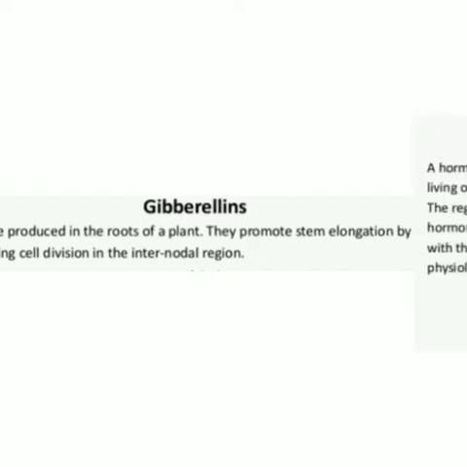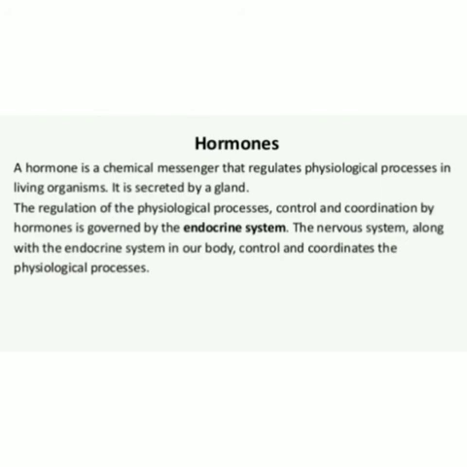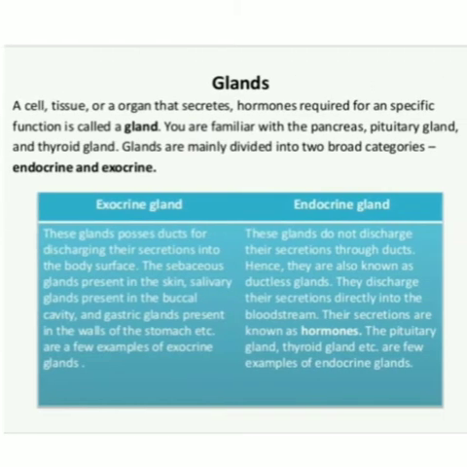Gibberellins: they are produced in the roots of a plant. They promote stem elongation by promoting cell division in the internodal region. Hormones: a hormone is a chemical messenger that regulates physiological processes in living organisms. It is secreted by glands. Glands: a cell, tissue or organ that secretes a hormone required for a specific function is called a gland.